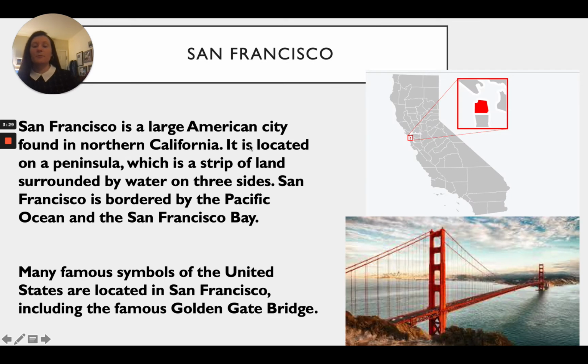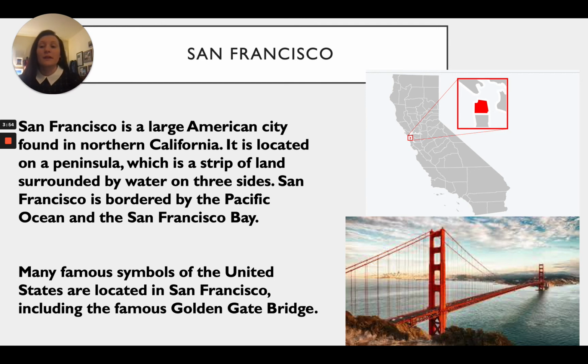All right, next up we are back on the West Coast in California again, this time in San Francisco. So on the map we see that San Francisco is right on the Pacific Ocean, a little bit higher than where LA was. So San Francisco is a large American city found in Northern California.